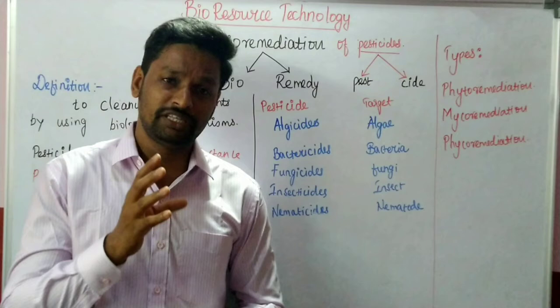And also, there are different types of bioremediation methods available. Some of them are phytoremediation, mycoremediation, and phycoremediation. Phytoremediation is a bioremediation process which uses plants as the biological organism. If a plant is used for cleaning environmental pollution, that is called phytoremediation. Mycoremediation means a fungal organism is used in the process. If macroalgae or microalgae are used for the bioremediation process, such a technique is called phycoremediation. Similarly, there are different types of remediation processes available to clean up environmental pollution.